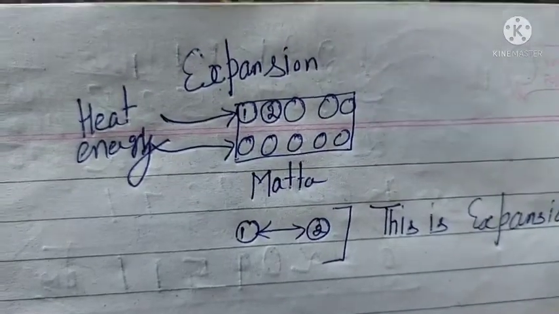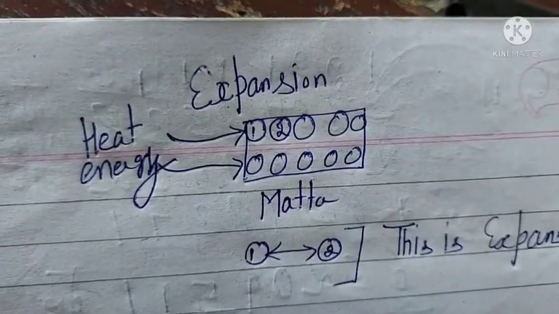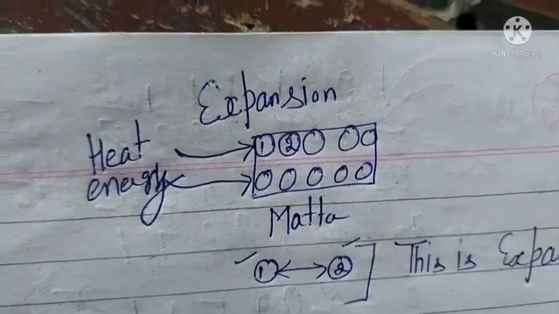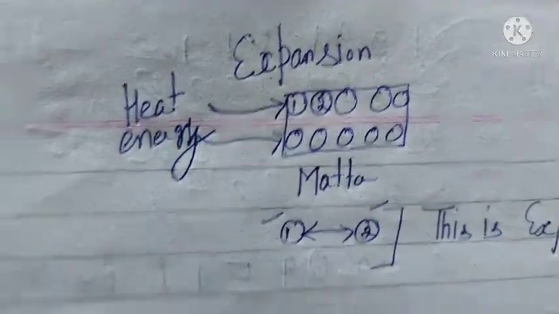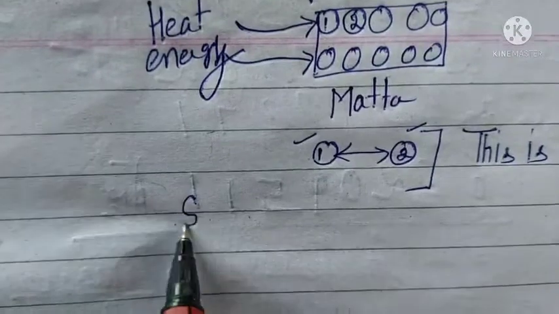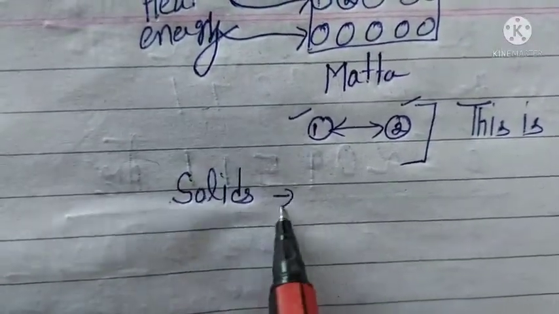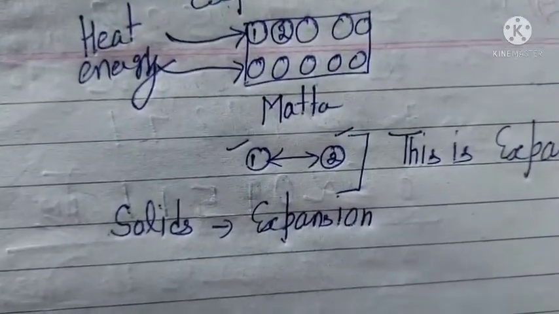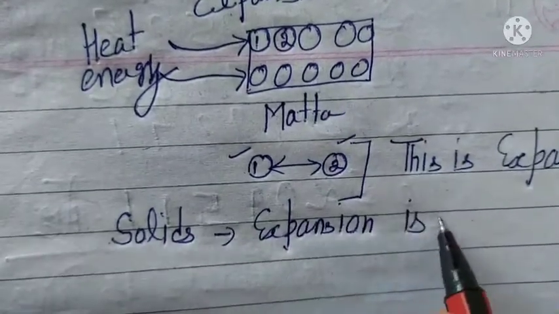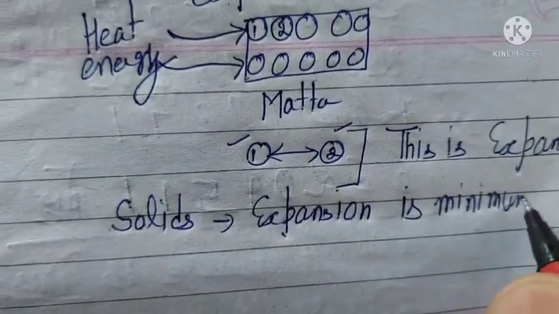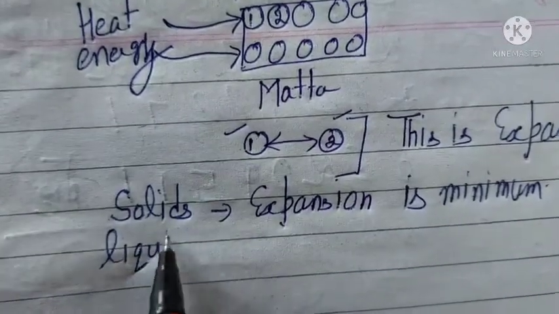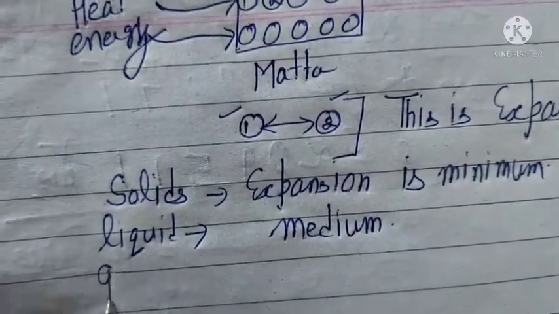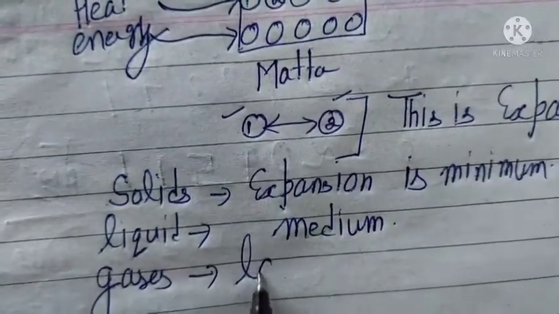So heat energy is absorbed by the particles of matter. They will start moving faster and the gap between two particles increases. This would lead to expansion. So you should remember that in solids, expansion is very minimum because there is no space in between the particles of matter in case of solid. Expansion is minimum. And in liquids, expansion is medium. But you will see large expansion in case of gases. Large expansion.